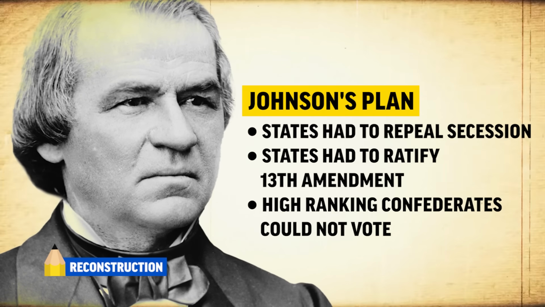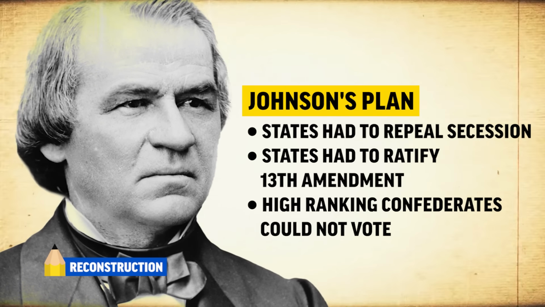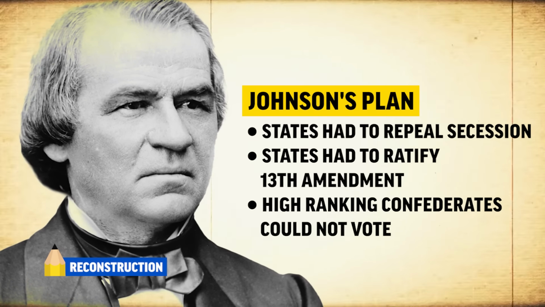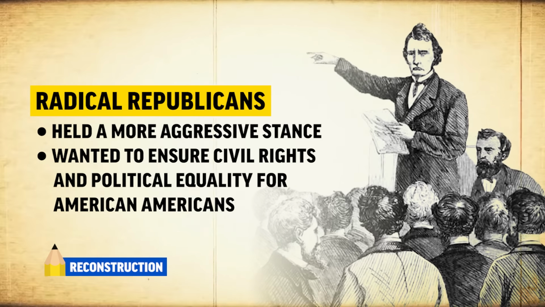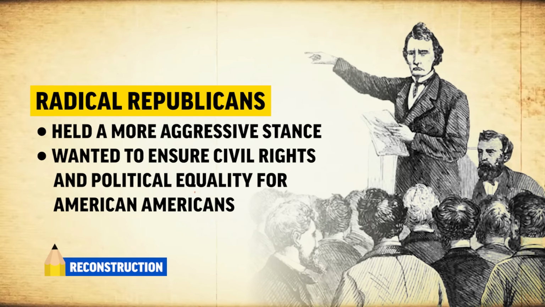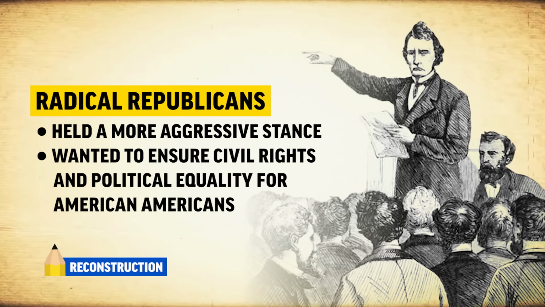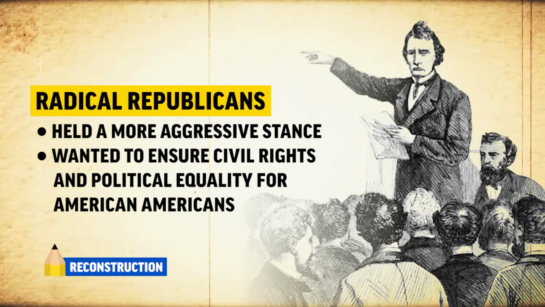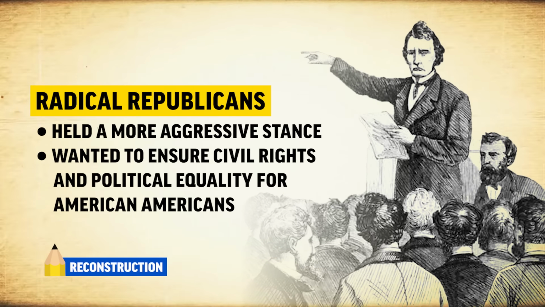So once the war was officially over, the government had the difficult task of putting the country back together. Lincoln's initial plan was to restore the Union quickly by only requiring 10% of the state's voters to pledge an oath of allegiance to the Union. Johnson's plan required the Southern states to revoke secession and abolish slavery, but it also pardoned many Confederate leaders. The radical Republicans, however, wanted to grant full citizenship and voting rights to the freedmen and punish the former Confederate leaders. They used military force in Southern states to implement their Reconstruction policies.